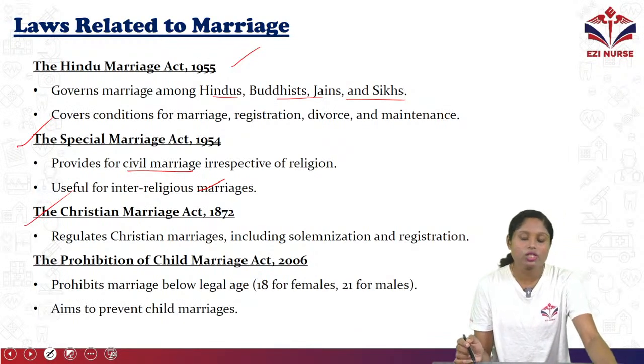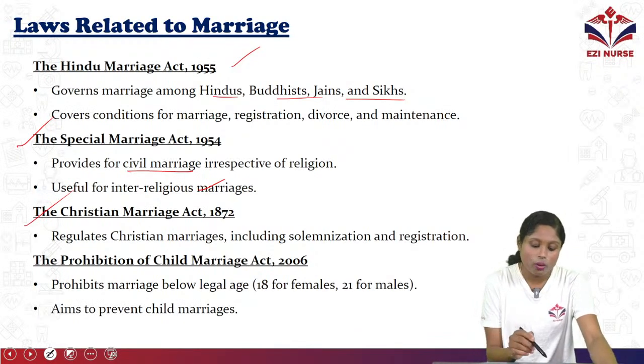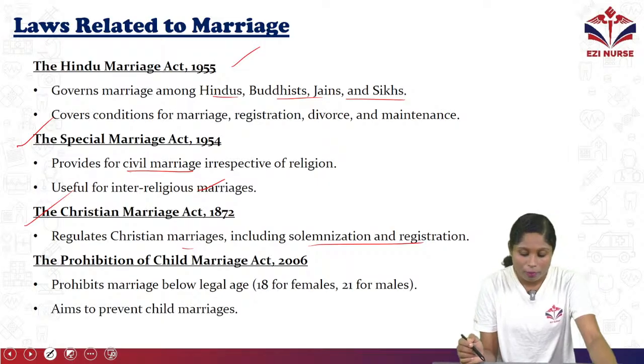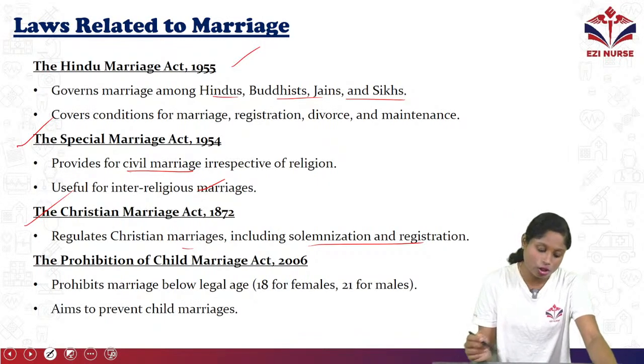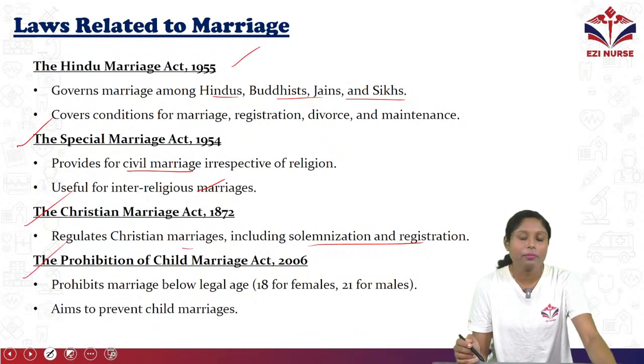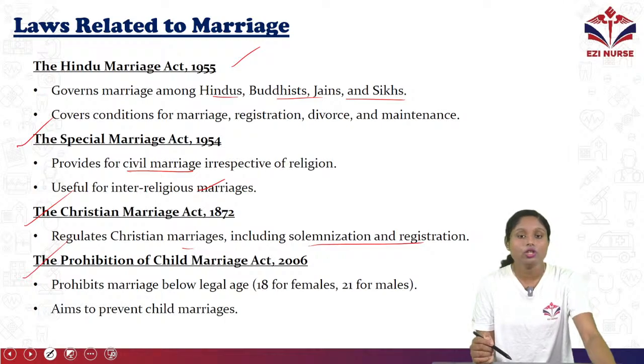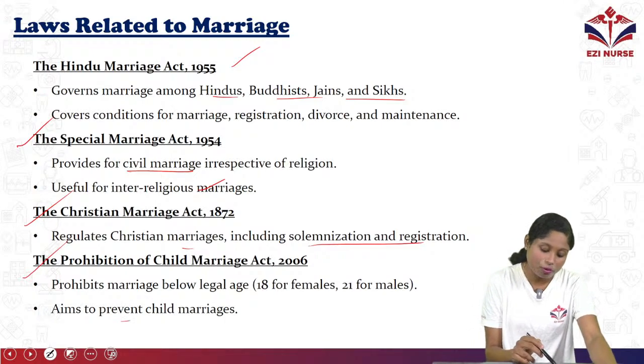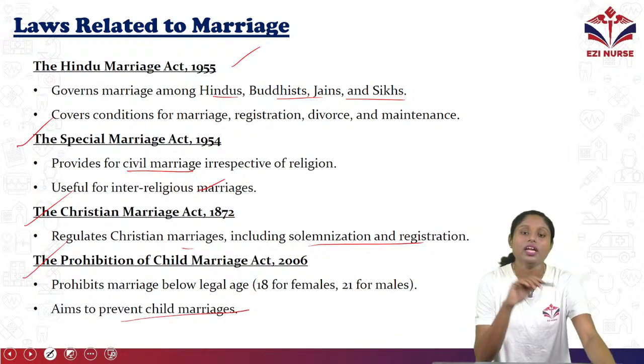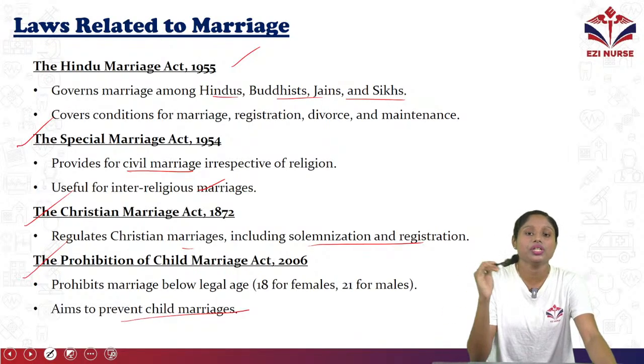The Christian Marriage Act 1872 regulates Christian marriages, including solemnization and registration. The Prohibition of Child Marriage Act 2006 prohibits marriage below the legal age of 18 for females and 21 for males. It aims to prevent child marriages. So these are the main laws related to marriages in India.